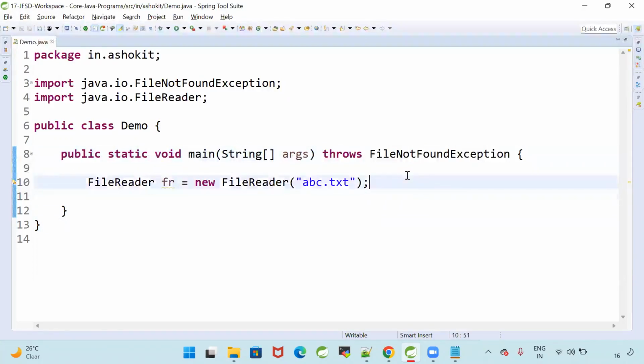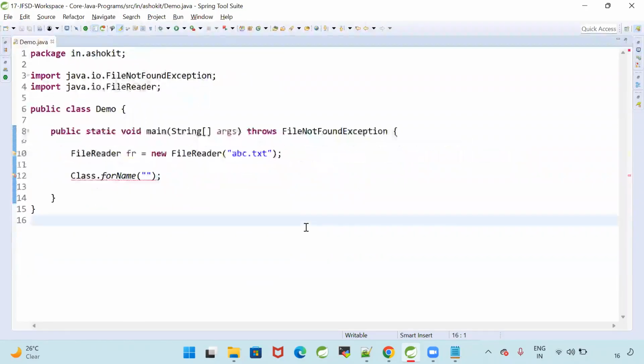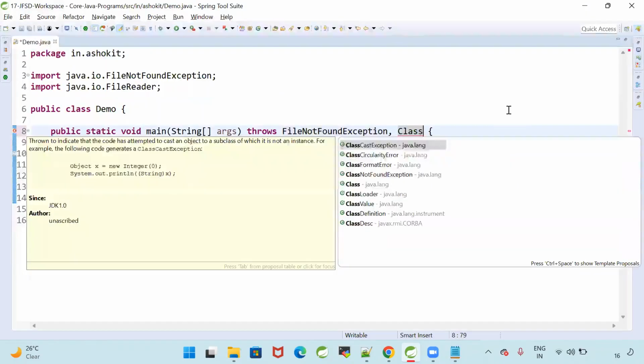For example, here I'm going to use one more statement, Class.forName. There is a method available, Class.forName. Is my program compiled successfully, or is it failing? Failing. See the error? What is the error? ClassNotFoundException. Can I say ClassNotFoundException is also a compile time exception? Yes or no? When is that exception coming? Compile time. I'm not interested to handle. What can I do? I can do throws FileNotFoundException, ClassNotFoundException.